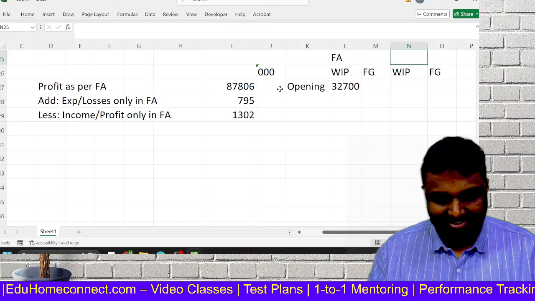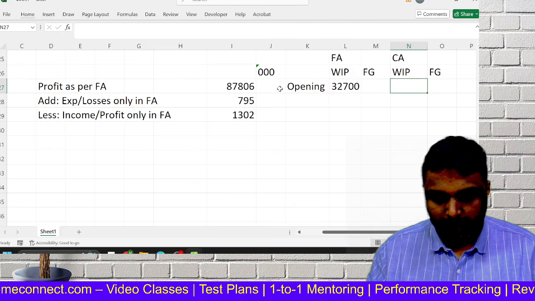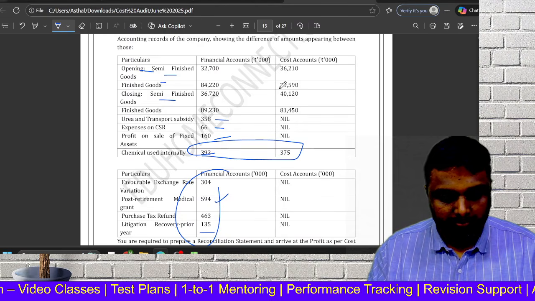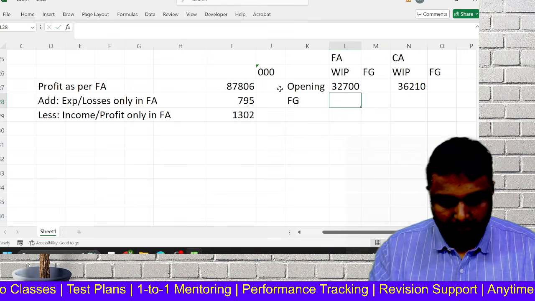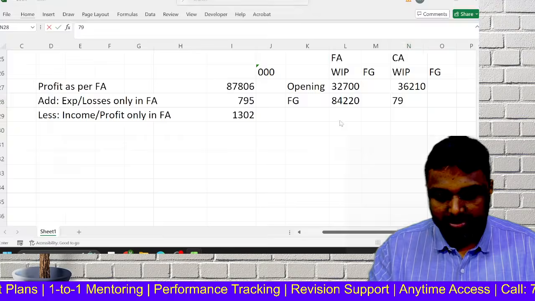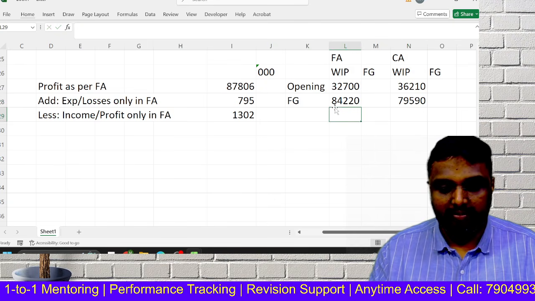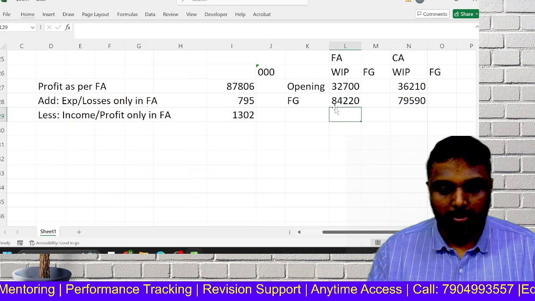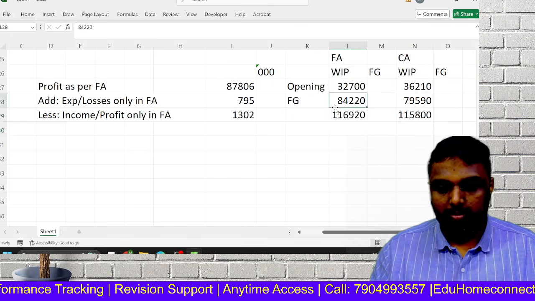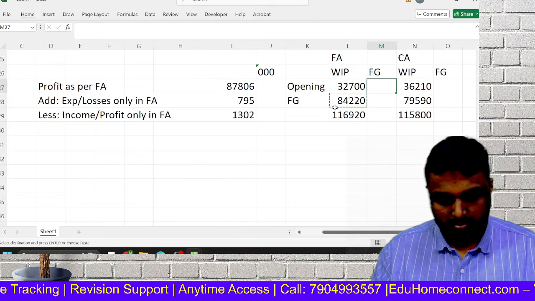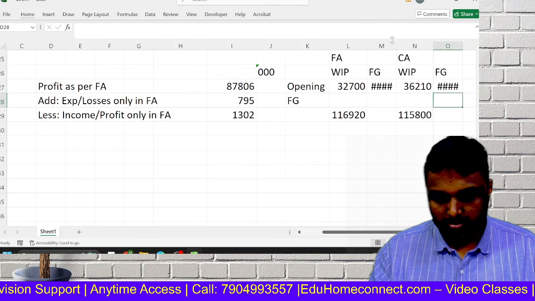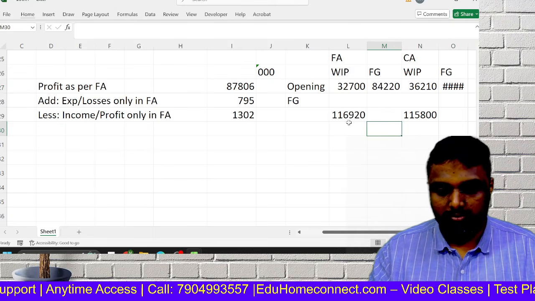This is financial accounting. This is cost accounting. 36,10. Correct. Now we have finished goods opening, 84,20. And here what will come? 79,590. This is your opening. So what is the opening total? This is your opening total. Correct. I will take the last total.